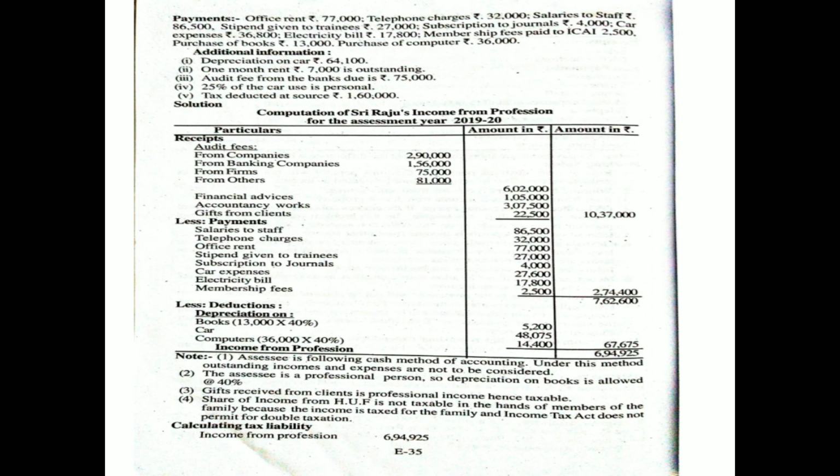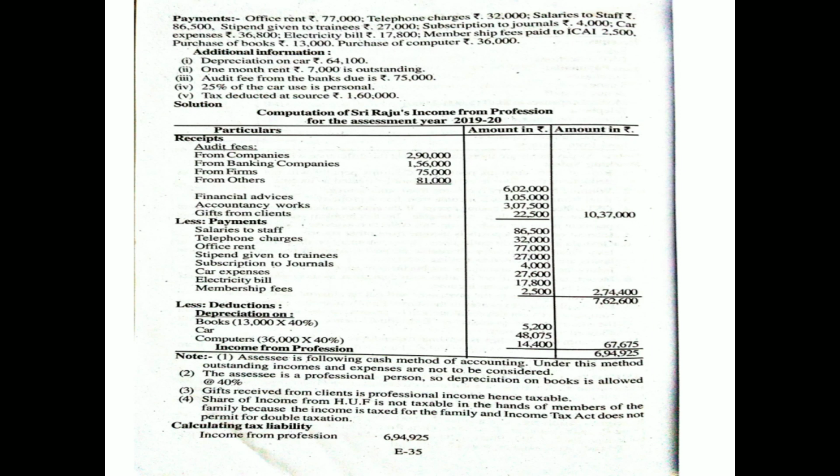First, take the format: computation of Raju's income from profession for the assessment year so and so. Particulars, amount. First you take the receipts as the base. Audit fees from companies 2,90,000, from banking companies 1,56,000, from firms 75,000, from others 81,000.